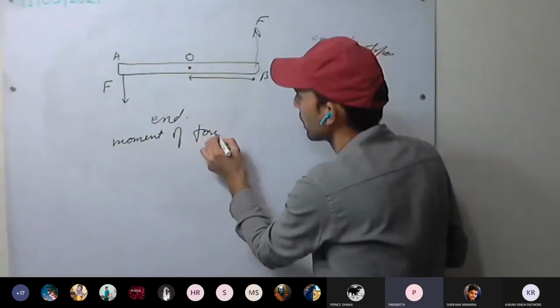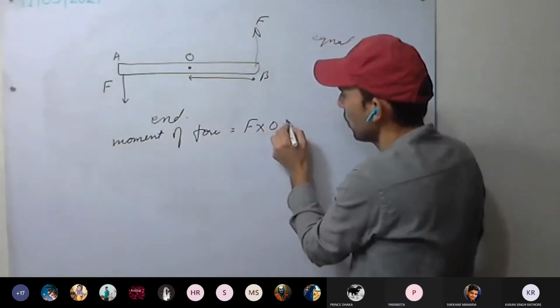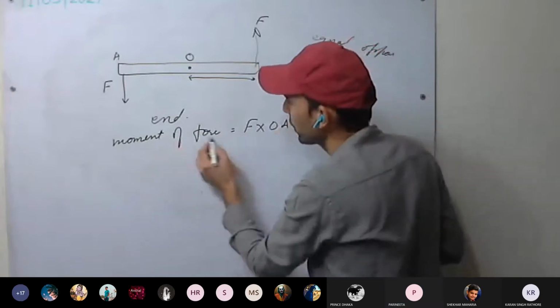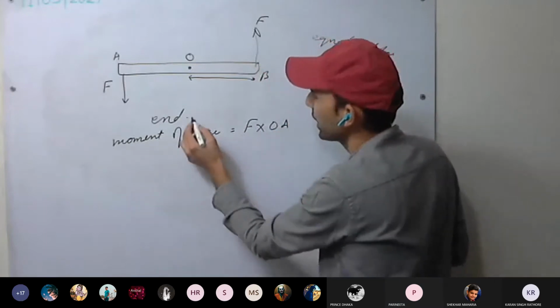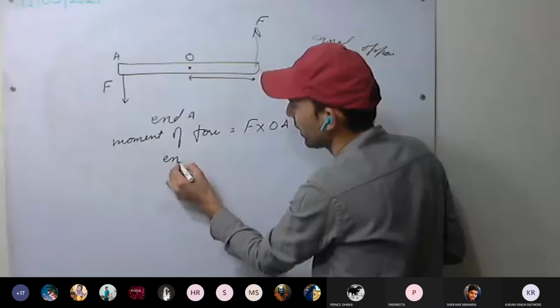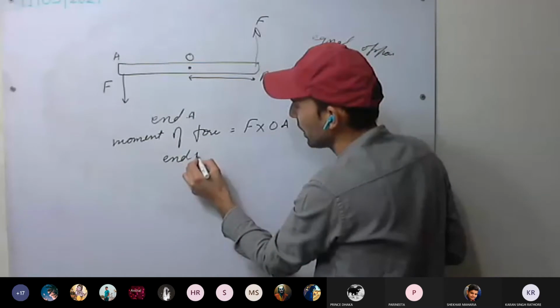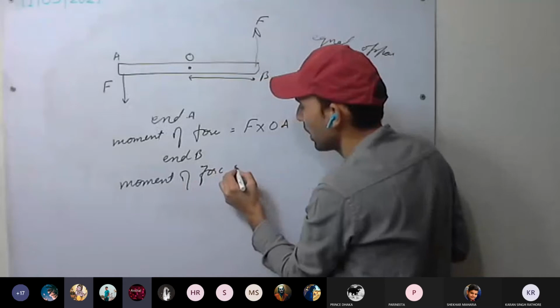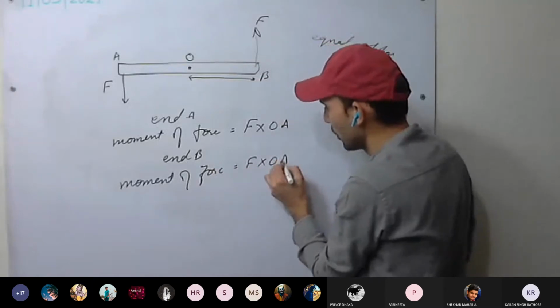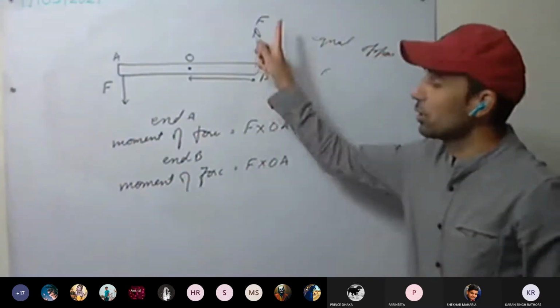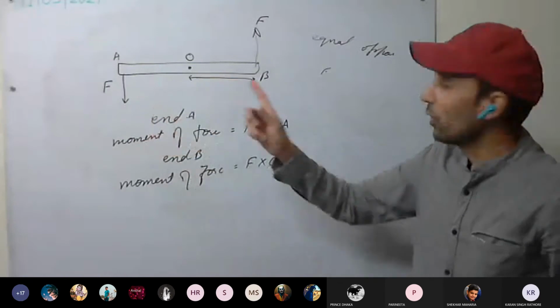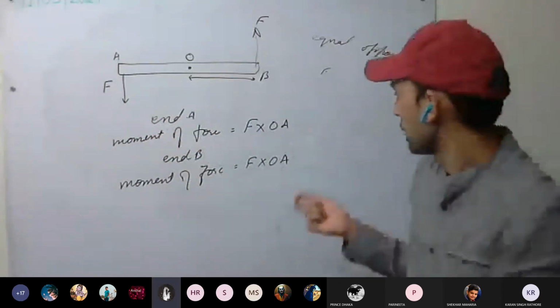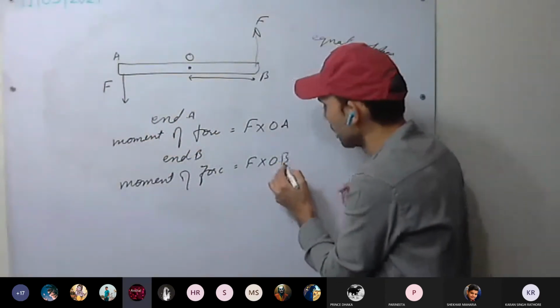What will be the moment of force at end B? F into OB. These are this moment and this moment. It will be OB, not OA.